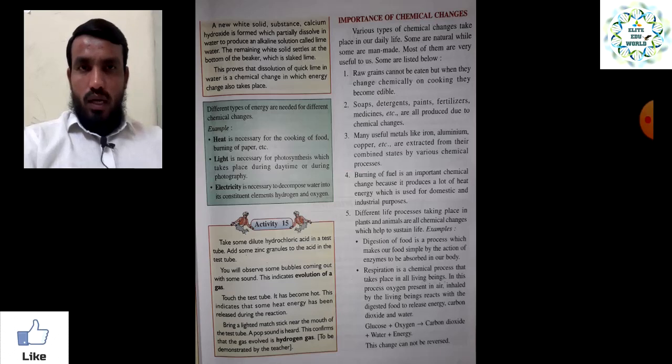It is a non-reversible change, a permanent change. If you understand these criteria, you can easily separate and understand whether it is a chemical or physical change.